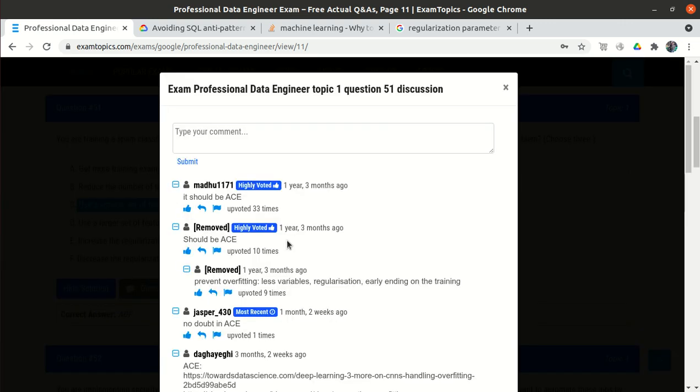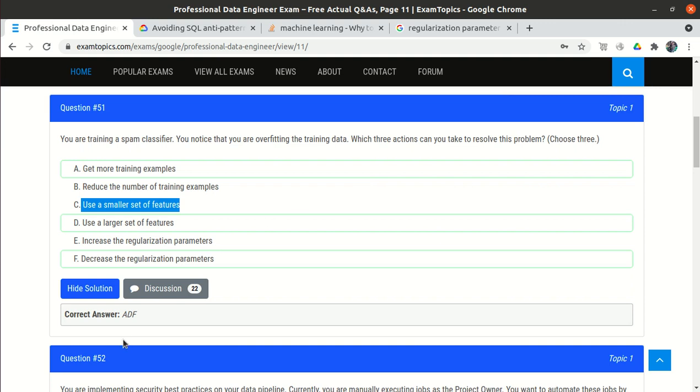The correct answer is A, C, E. So the correct answer is A, C, E. If you go to the discussion tab, everyone is saying A, C, E. So don't go with the answer which is provided on the website.